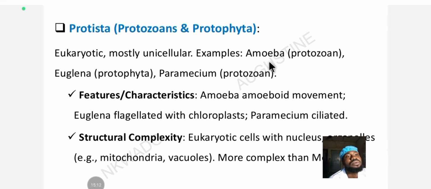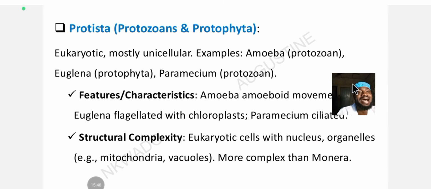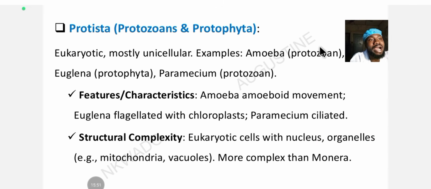For example, amoeba, which is a protozoa, euglena, which is a protophyta, and paramecium, which is also a protozoa. You know that most protozoans live in the aquatic environment, in water. Protistas have eukaryotic cells. Eukaryotic means a cell that contains complete organelles. It's a more specialized cell, not like the primary prokaryotic cell. It has mitochondria and other cell organelles.